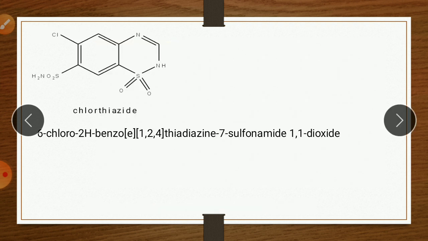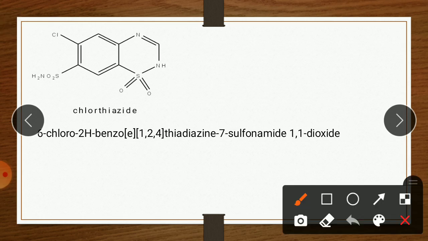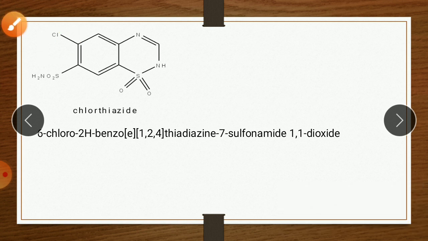Now the individual drugs, if we see the individual drugs with their IUPAC names, the first drug is chlorothiazide. If we see the IUPAC name, 6-chloro, so here 6-chloro means this 6-chloro. So here is 6-chloro.